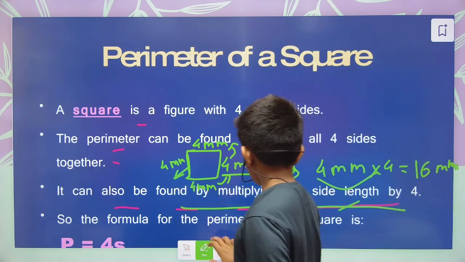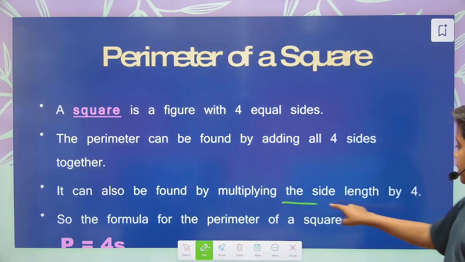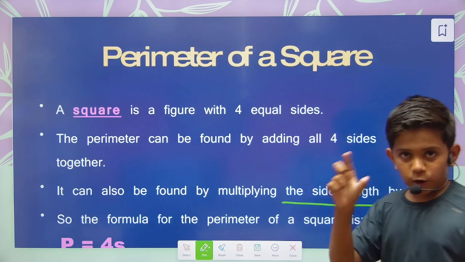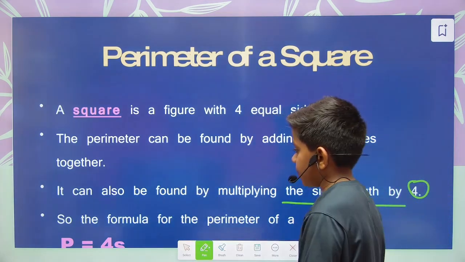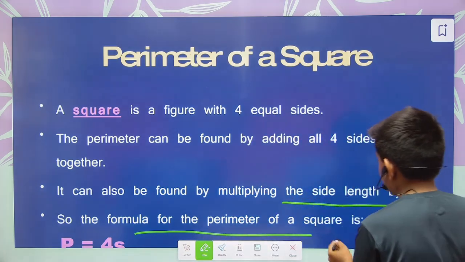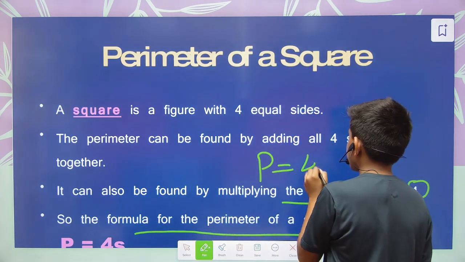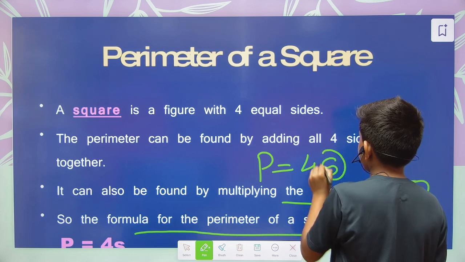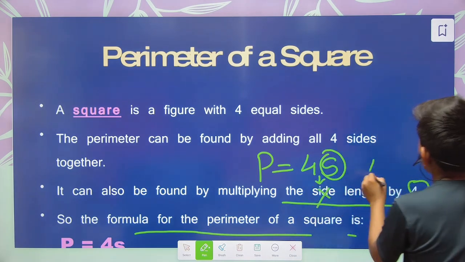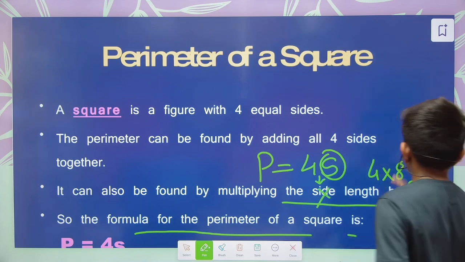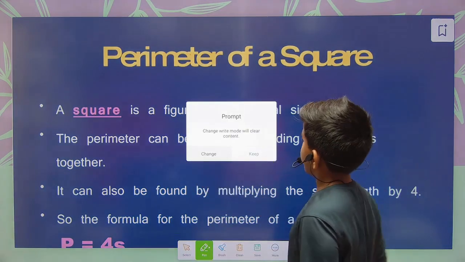Okay. Next, it can also be found by multiplying the side length by 4. We have to take one side and then multiply it by 4, so then we can get the answer. So the formula for the perimeter of the square is P is equal to 4s. Perimeter is equal to 4s. s is the side, and when there is no sign, it is the sign of multiplication. 4 into one side, that is the perimeter of a square.